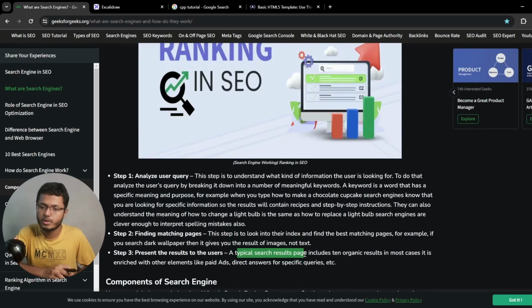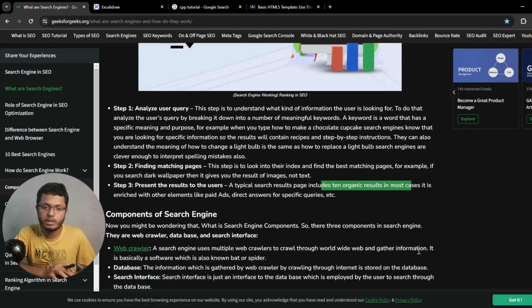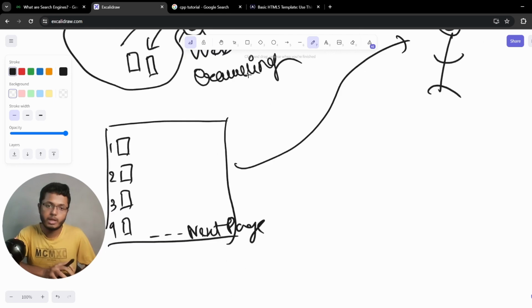A typical search result page includes an organic result in most cases, enriched with other elements like paid ads. So depending on the priority, you can rank. So step one is this.